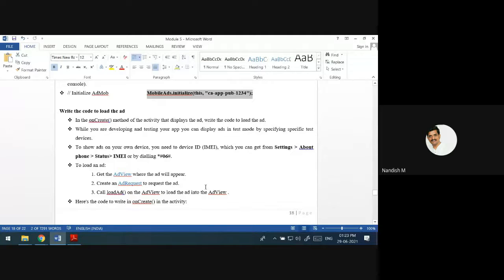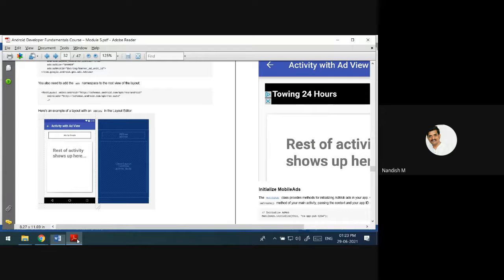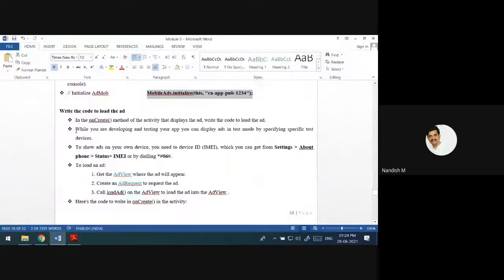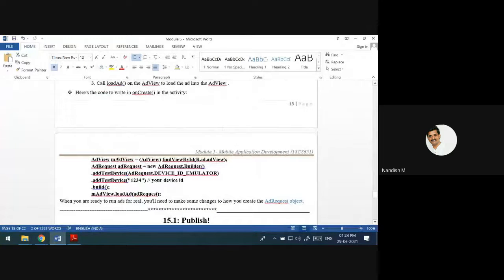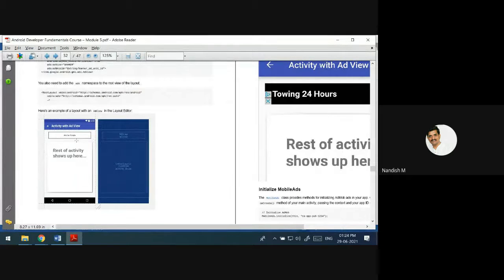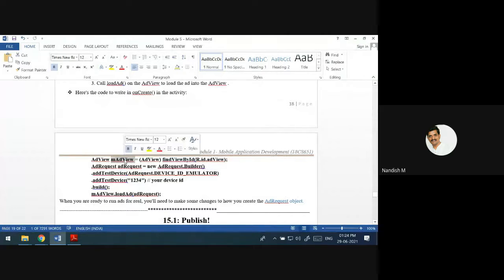Now, in order to load the ads into your app, in this place, if you want an ad, what all do you have to do? You have just created this box. Now the advertisement gets loaded inside this view, the ad view. For that, this is the code we have to add. See here, findViewById, R.id.adView. This will give you access to this box. Now you have got access to this ad view.